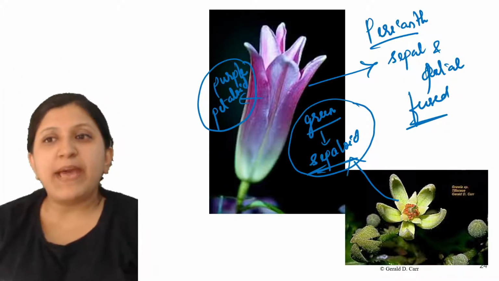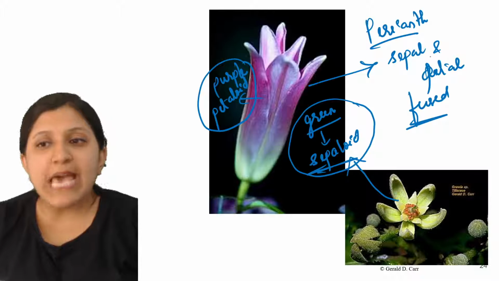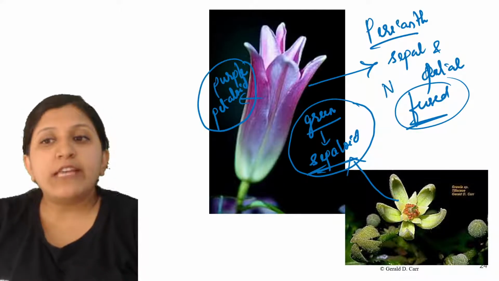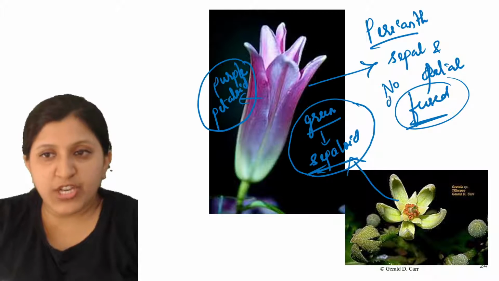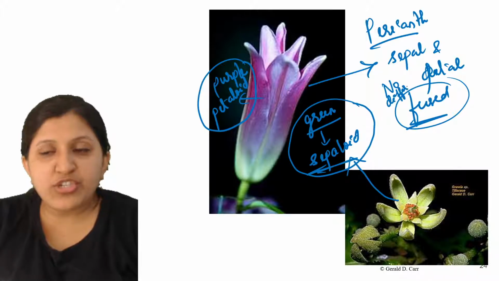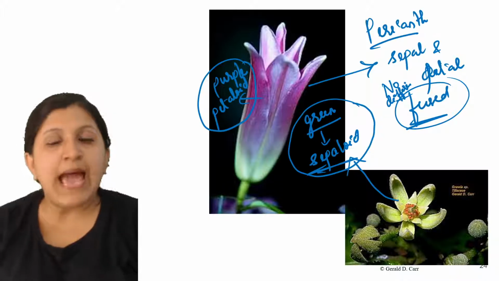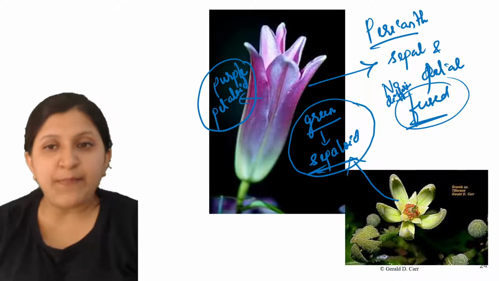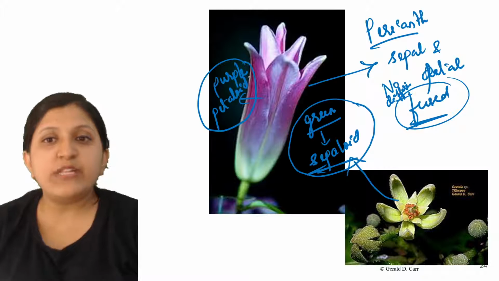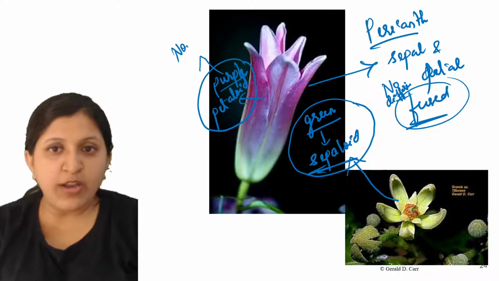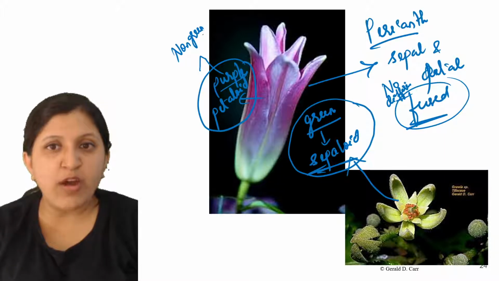Okay, so now the perianth. When we mention the perianth, the sepal and petal are fused, or we can say there is no differentiation. We cannot differentiate between the sepal and the petal, so we call it a perianth. You can see this one is purple in color. That means it is non-green.